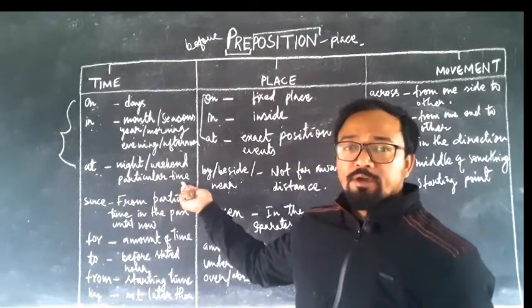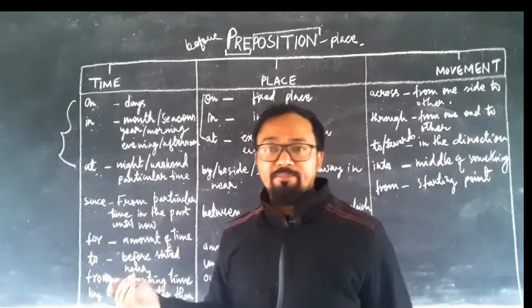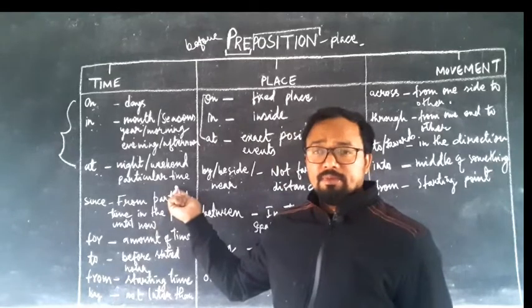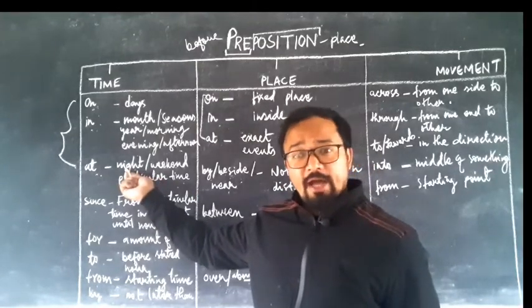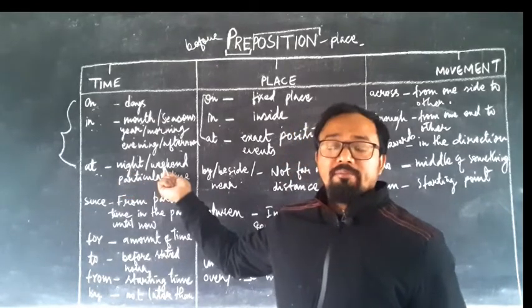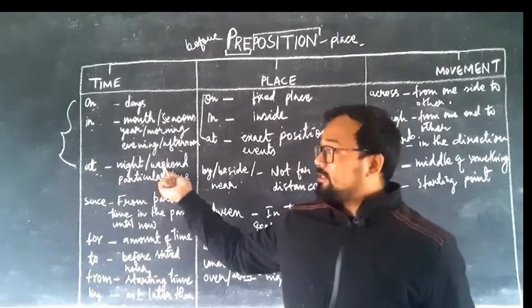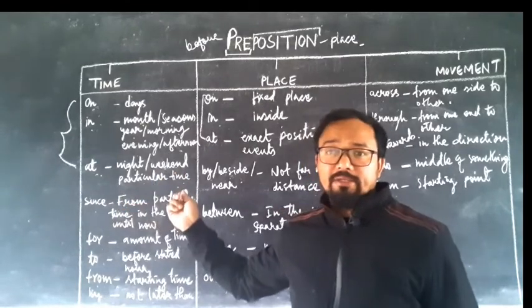Like, you have to come to school at 9 a.m., it is indicating a particular time. Or, I go to sleep at night. There is a birthday party at the weekend. You don't say in the weekend, you say at the weekend.